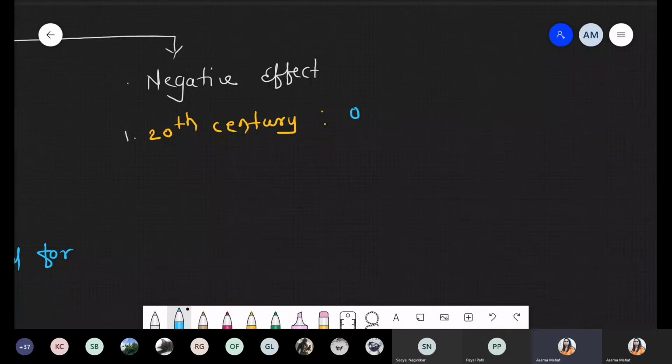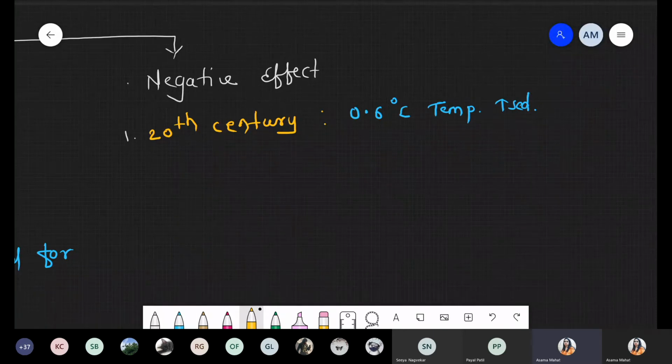It is approximately 0.6 degree Celsius increase as compared to previous centuries. So only in the 20th century 0.6 degree Celsius temperature is increased, and we know that such an effect is because of only global warming. Now next condition we are talking about, ये तो पहला effect, first effect.